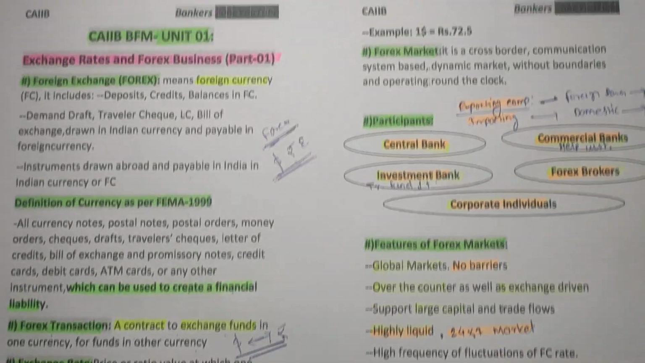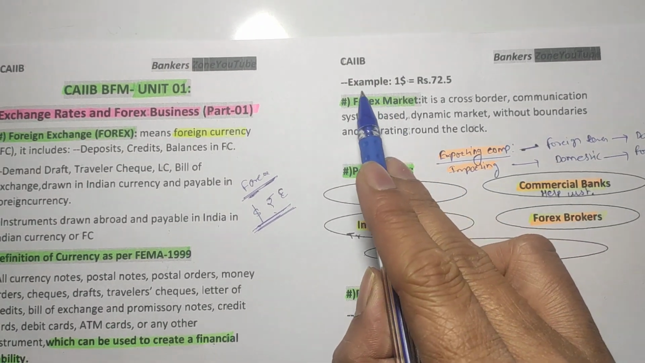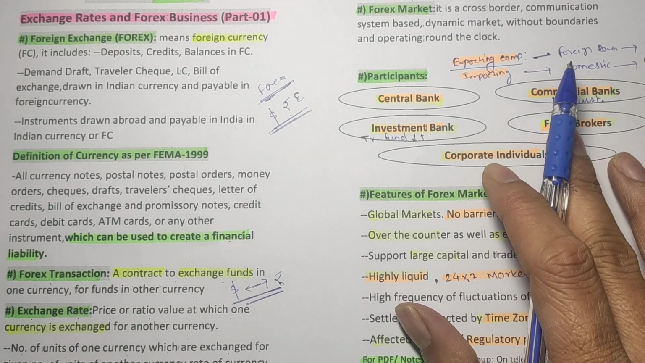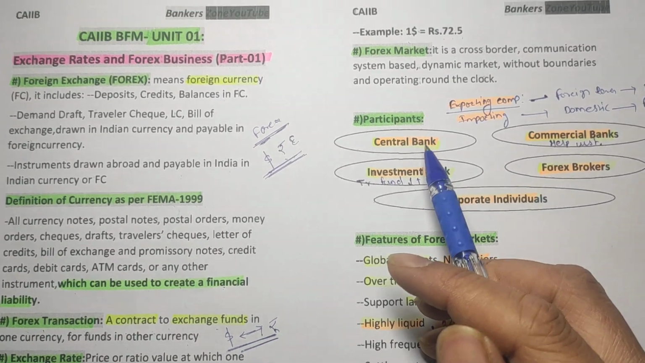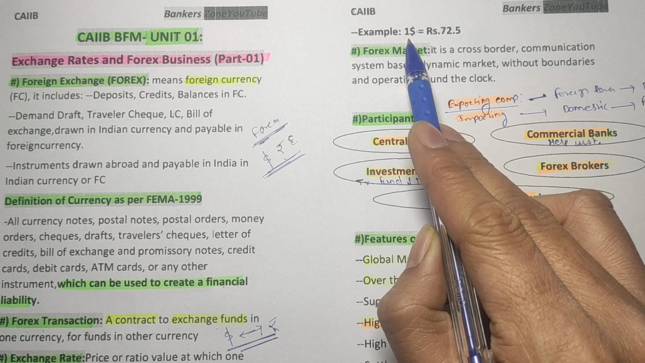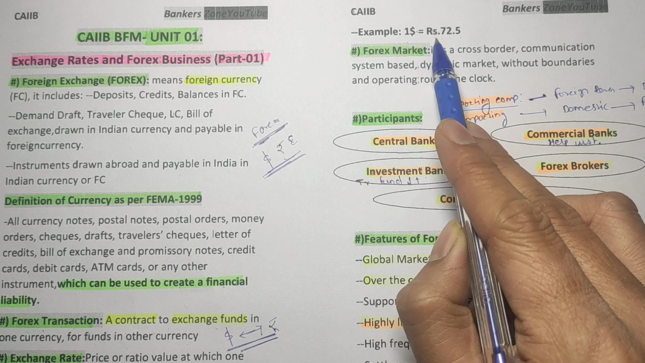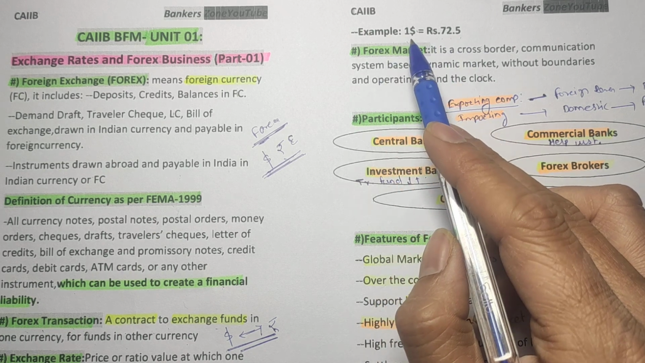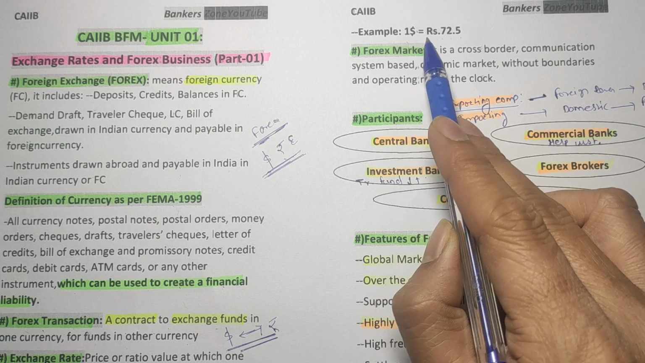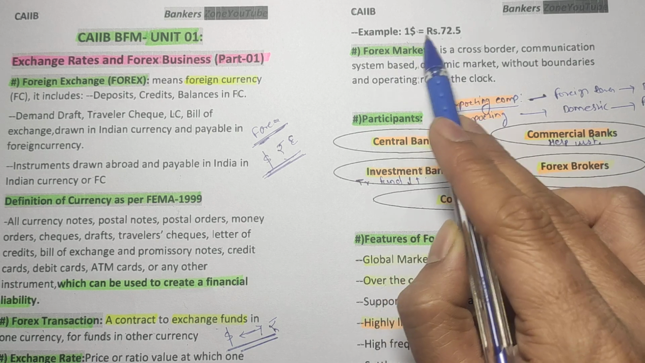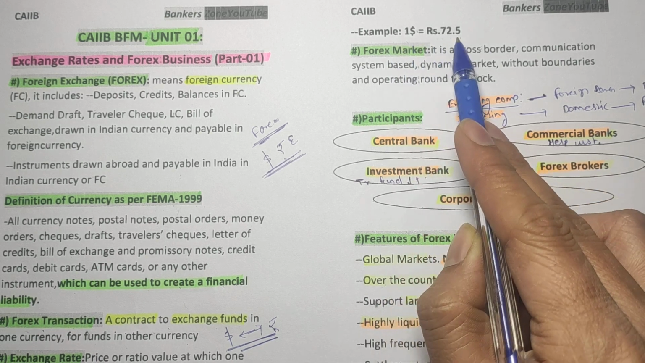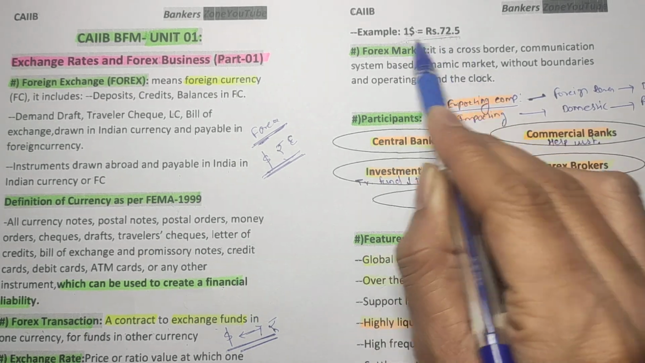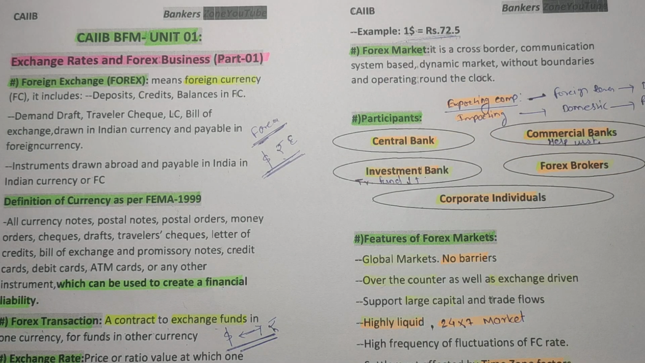For example, we have $1 equal to 72.5. That means, for $1, that is exchanged for 72.5 Indian rupees. That is called the exchange rate. See, $1 is exchanged for approximately 72.5 rupees. Hence, the exchange rate is defined as $1 equals 72.5. It is very easy. That is what the exchange rate is.